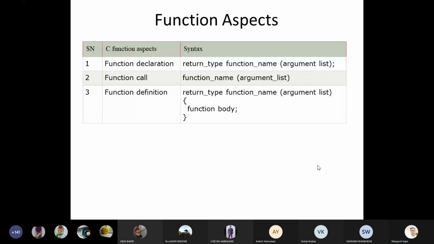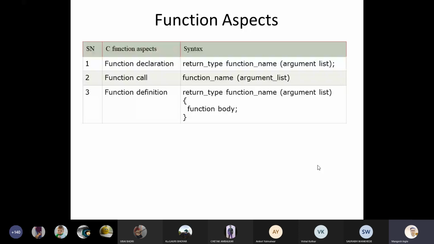Function body means something where you have provided logic, like if you're performing addition, or subtraction, so x equals a plus b, z equals y plus x. These kinds of things you are providing here means you are providing some kind of logic inside that function. So if you provide any logic inside that function, it means you have defined the function. Without providing a body to the function, we call it a function declaration.